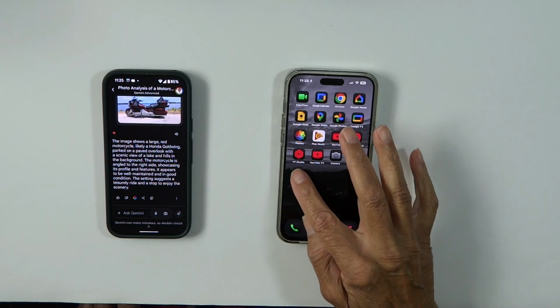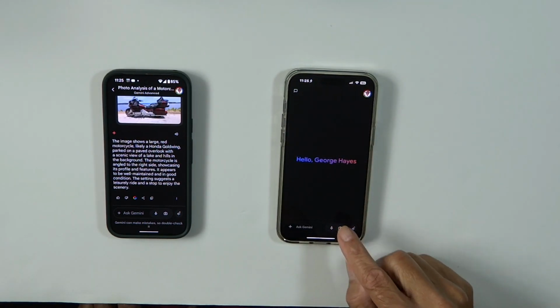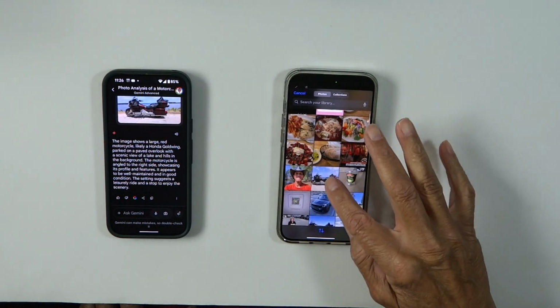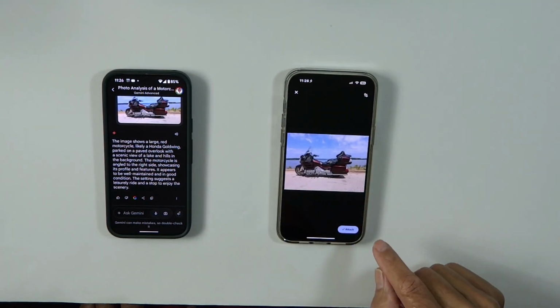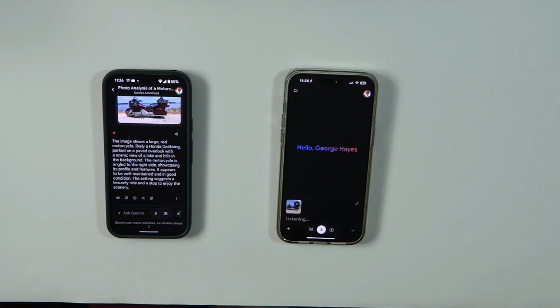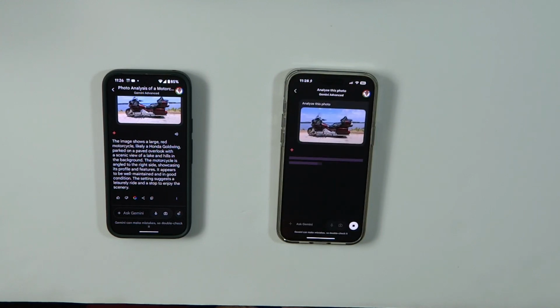Now let's try the iPhone. Click the camera, click the photos, there's the motorcycle, attach, analyze this photo. It's a good-looking motorcycle, a touring bike with a large front fairing and a trunk in the back.